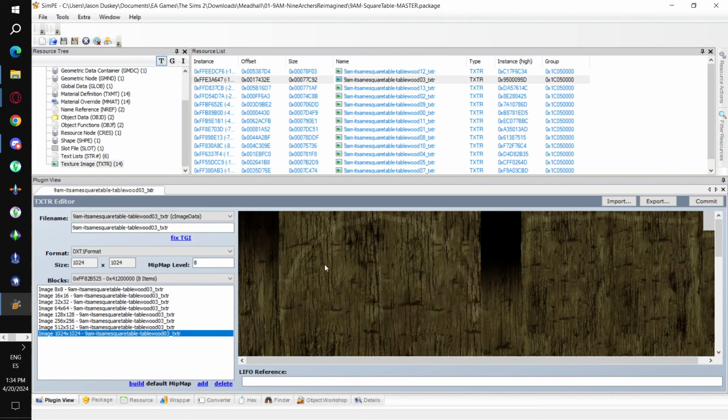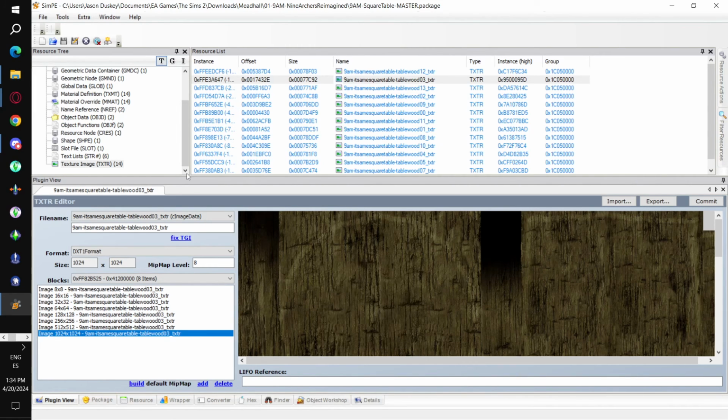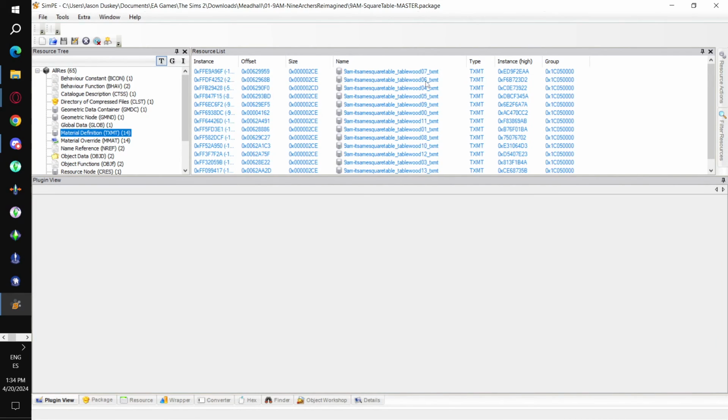If you right click on the texture part of the TXTR, you have the different menus. You can just straight import the texture, or you can build DXT. And that's the texture. And then you have the TXMT.